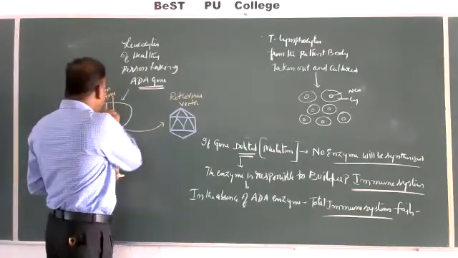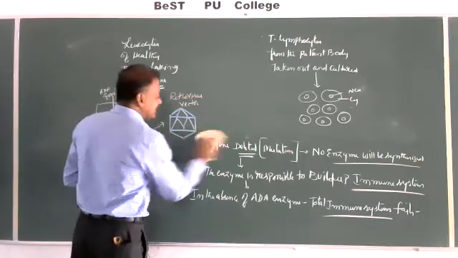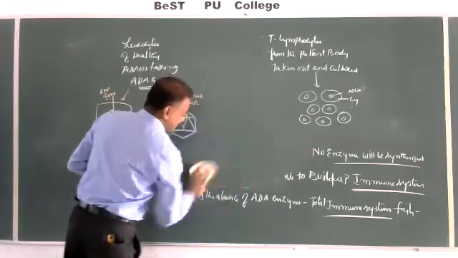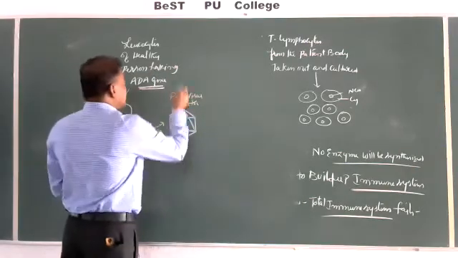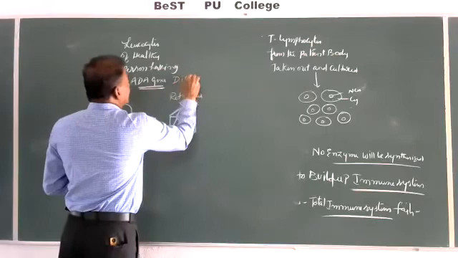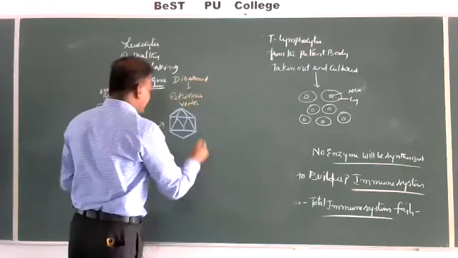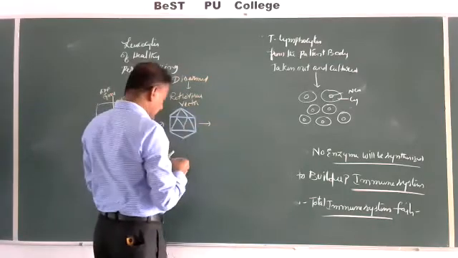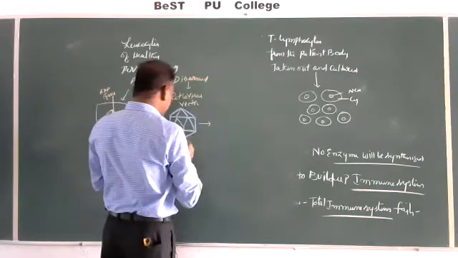We are going to transfer this gene. What is this retrovirus? It is disarmed. Now it is going to have the clone of the ADA gene.